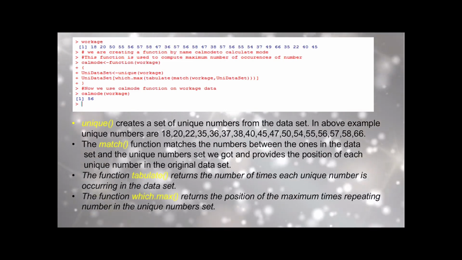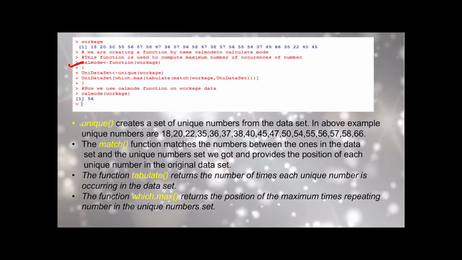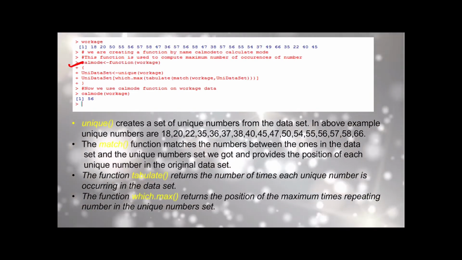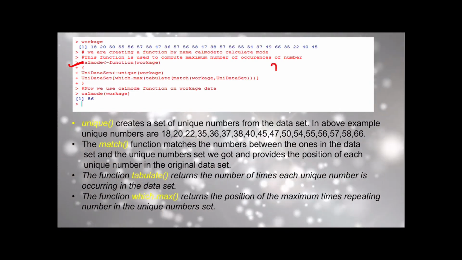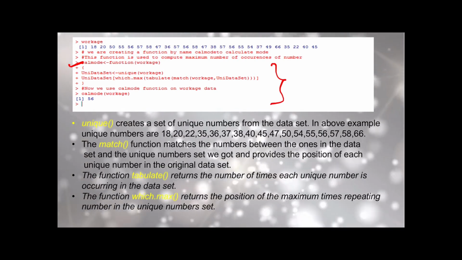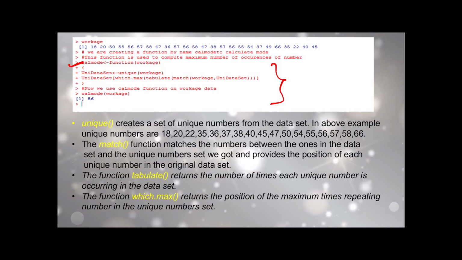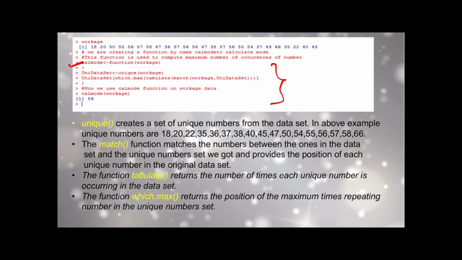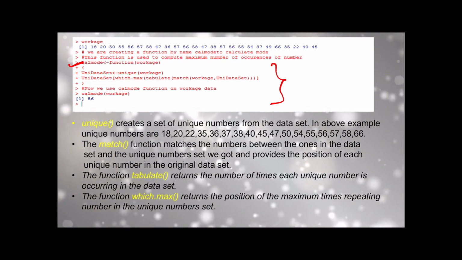So calmode is a function that we use, and we execute a certain set of instructions. Now let us understand the code. First is the calmode function with workage.